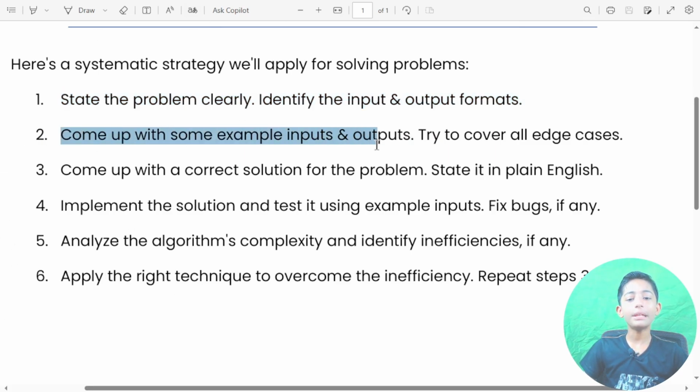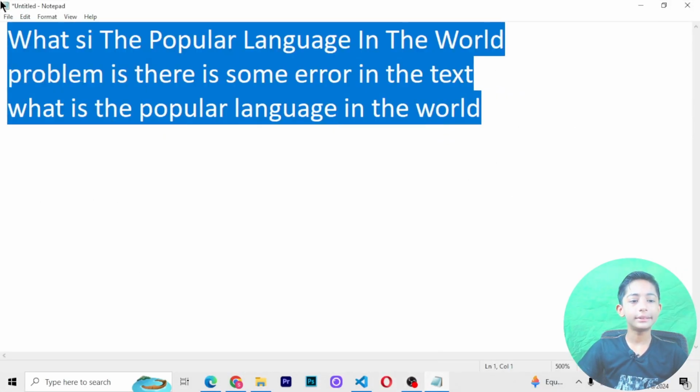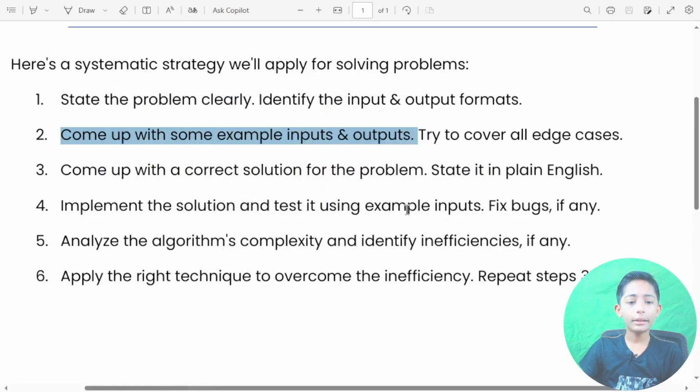Come up with some example input and output. If you are solving this problem, come up with some examples: make your own example and then come to the inputs and outputs.